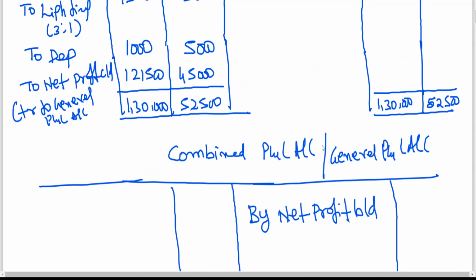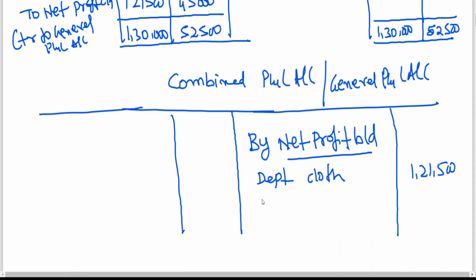Net profit brought down, we are having 1,21,500. Please remember, sir, this profit is not correct. Yes, that is why we are taking unrealized profit on closing stock. You recollect yourself, like in consignment account, stock reserve on closing stock will appear on the debit side, and opening stock unrealized profit will appear on the credit side. But one thing, sir, can we adjust to 1,25,000?